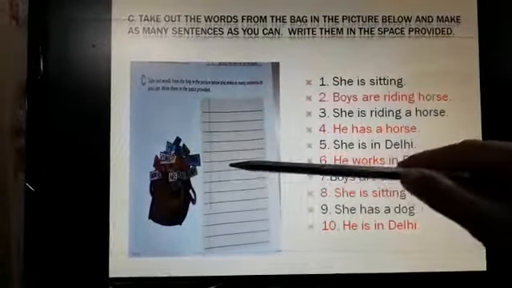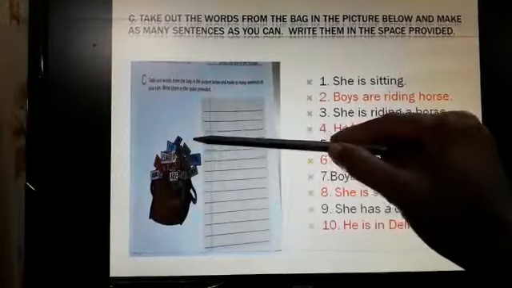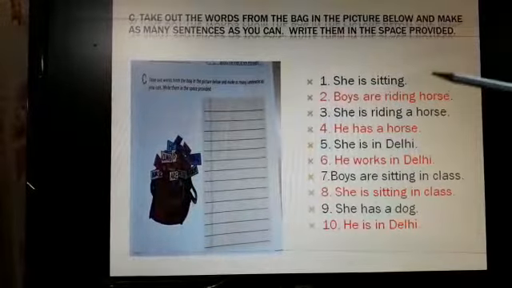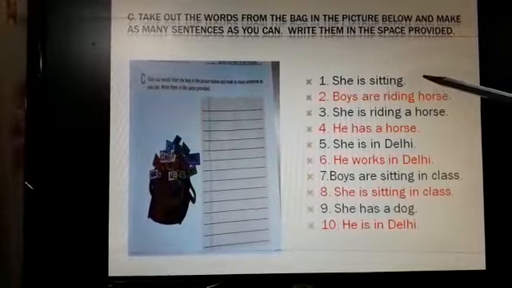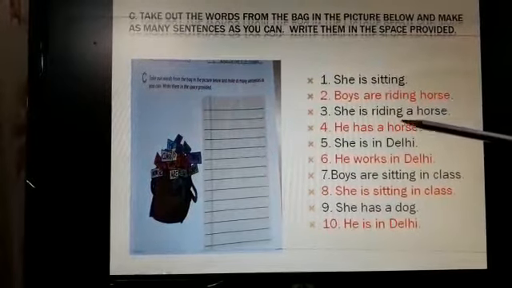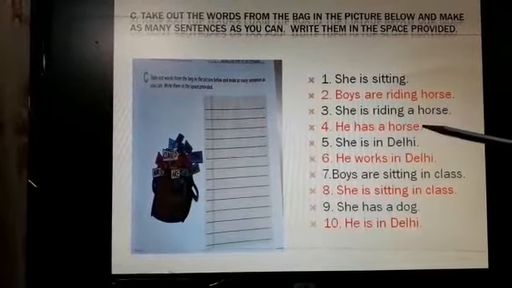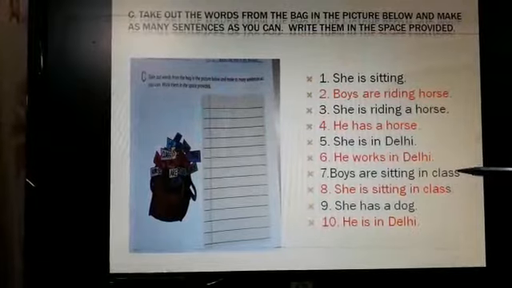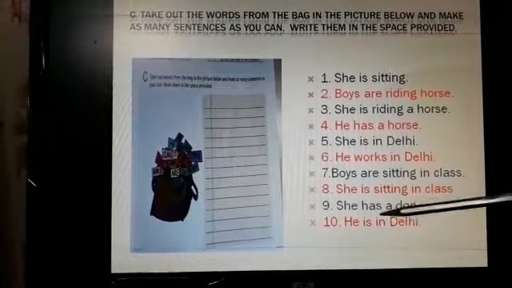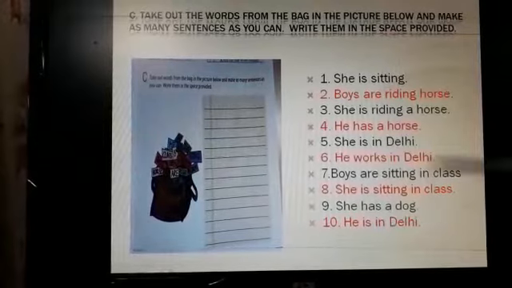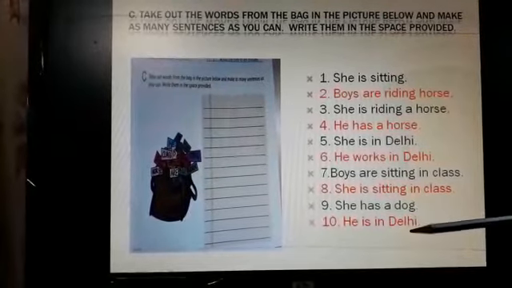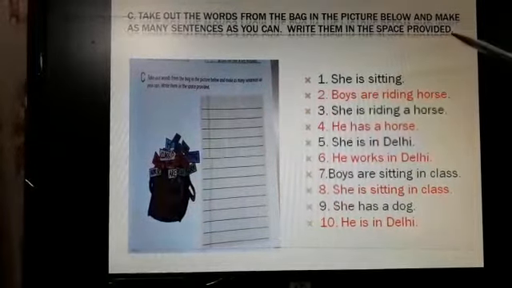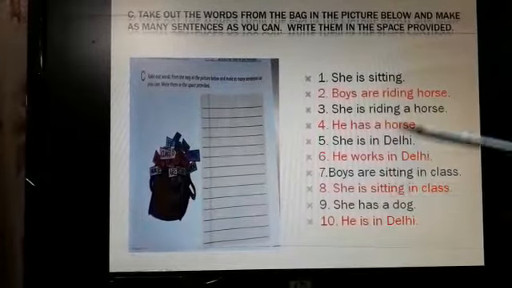She, sitting, horse, army, class, dog, keen, riding, Delhi. So many words are there. So, we pick out and make correct sentences. Here I have made some sentences. She is sitting. Boys are riding horse. She is riding a horse. He has a horse. She is in Delhi. He works in Delhi. Boys are sitting in class. She is sitting in class. He has a dog. He is in Delhi. I have made 10 sentences here. You can also continue to make as many as you can. You can fill up this page. So children, let us learn this correctly and write it down here.